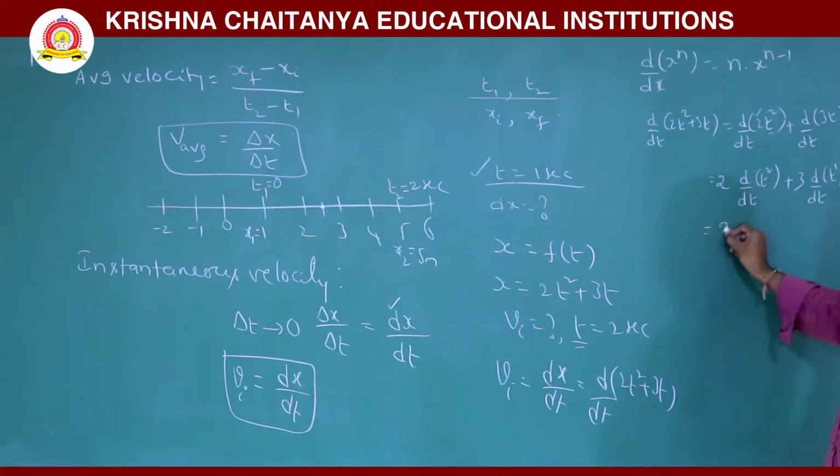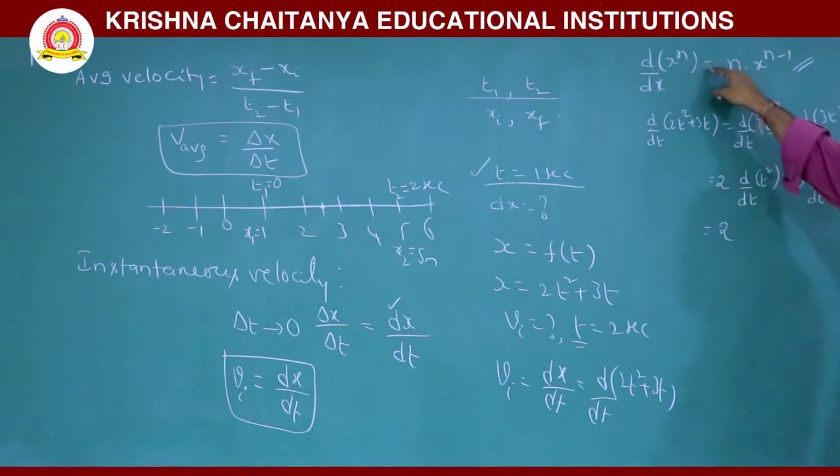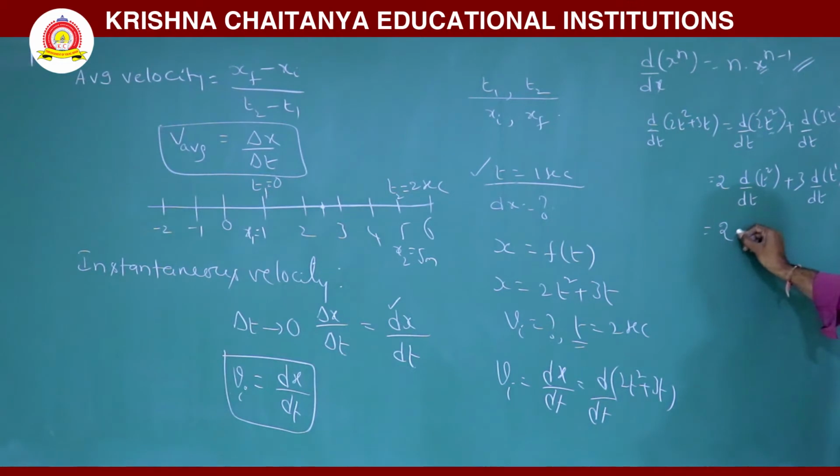Now 2 into d by dt of t squared, taking this formula into consideration, d by dx of x power n is n into x power n minus 1. Here x is the variable, here t is the variable. So, this is 2 into 2 t power 2 minus 1. Similarly, here 1 into t power 1 minus 1.